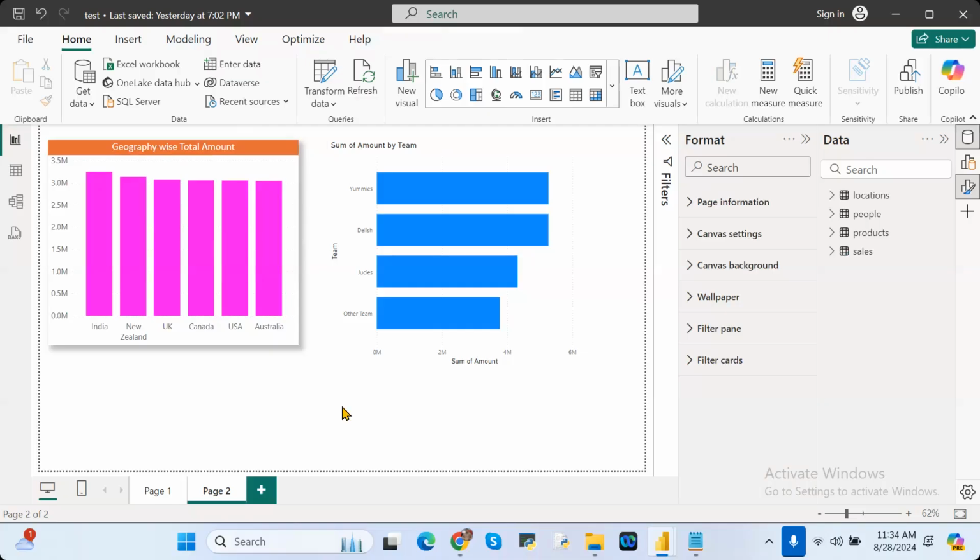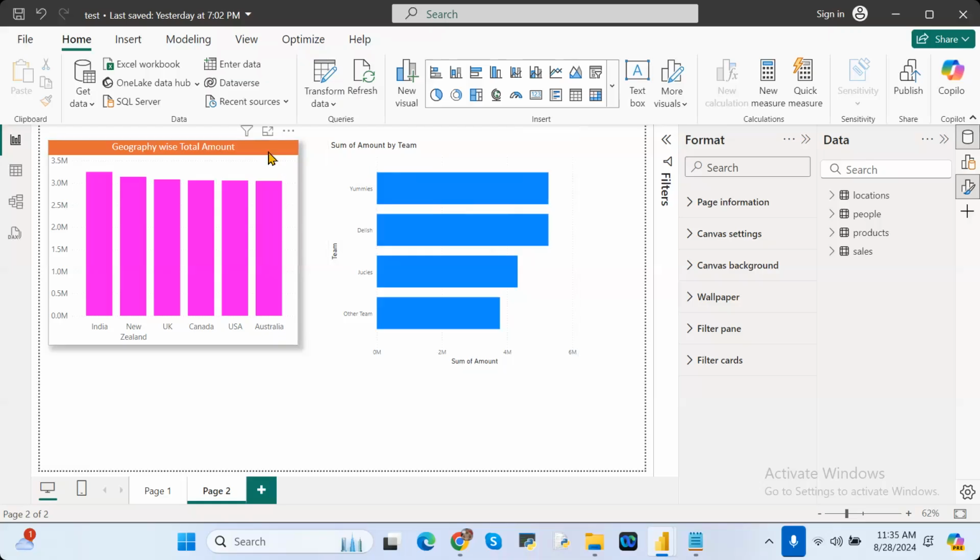And one more beauty of Power BI is, if you design one particular visual and want to apply the same design to another one, there is no need to go to the format and apply all the options again. It is a time-taking process.